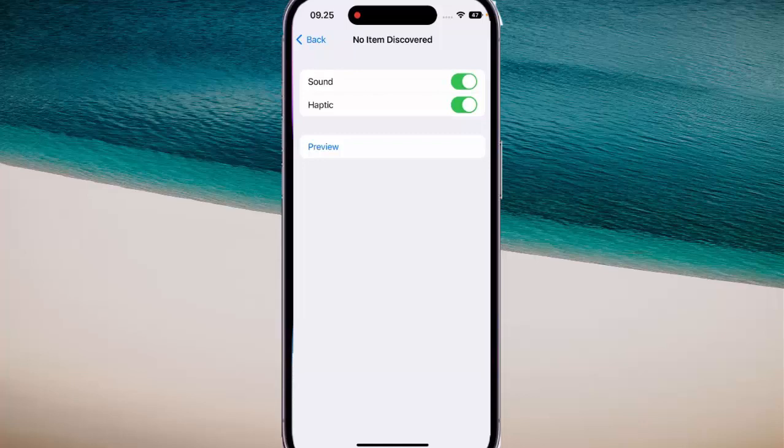When the switch turns green, it means that this option is on and your phone will play a sound effect when VoiceOver is on and there's no item discovered. If needed, you can tap Preview to listen to how the sound will sound when it's enabled.